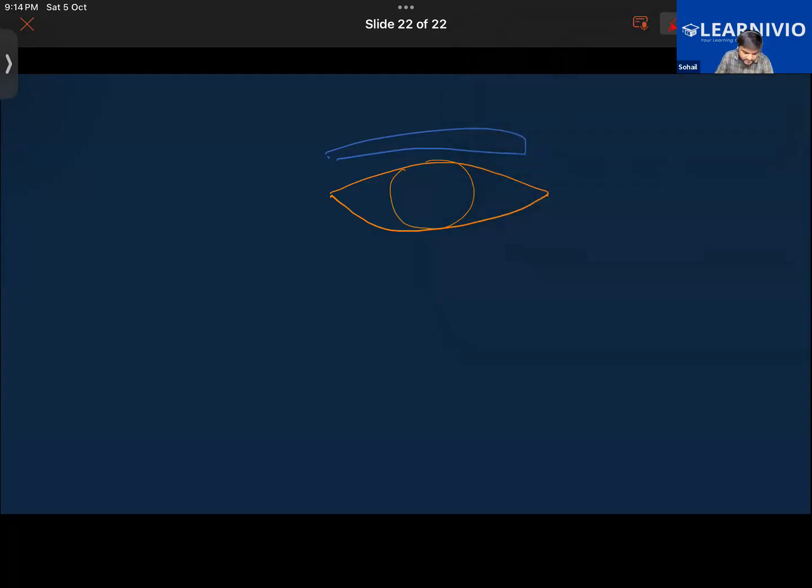You see, when we look at the eye, we have this structure like this. This is called the pupil. And what is this whole structure? This is the iris. Very good. So that is called the iris.